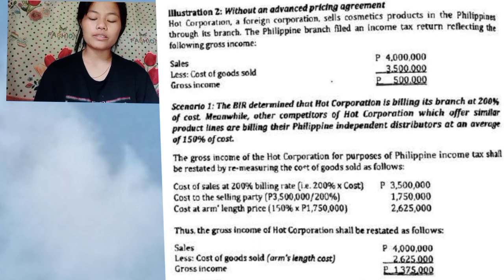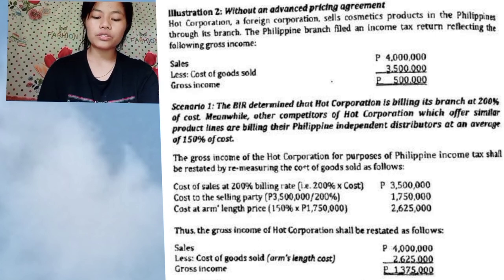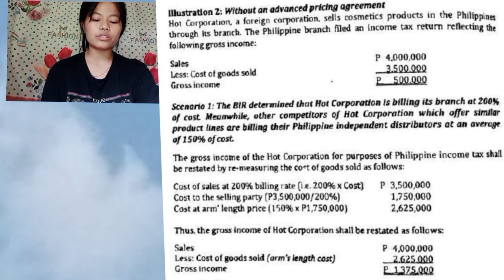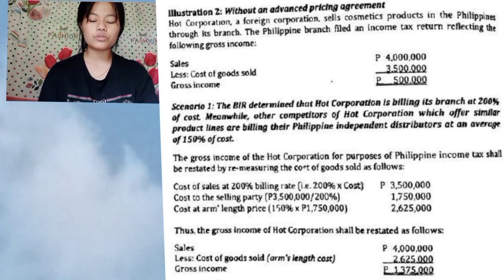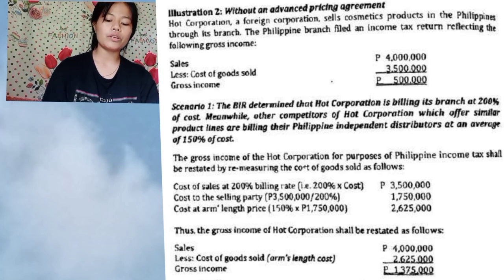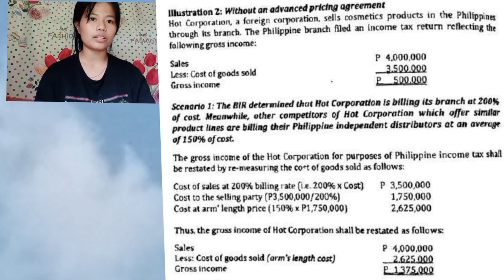As you can see on the screen, the cost of sales is 20% times the cost, so 3.5 million. Cost of selling party, 3.5 million. 1,750,000 times 200%. The arm's length price is 150% times 1,750,000, so 2,625,000.